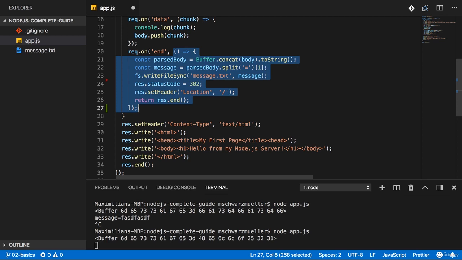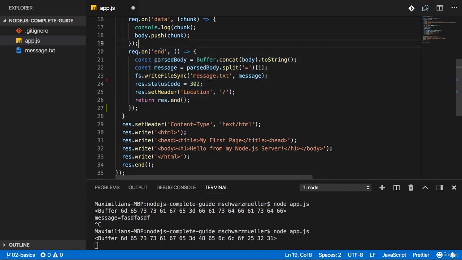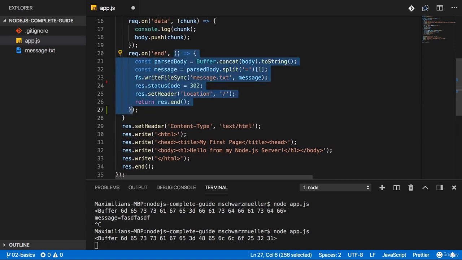In such cases, Node.js won't immediately run that function. Instead, what it does when it first encounters this line is it will simply add a new event listener internally. It manages all these listeners internally, in this case for the end event on the request, which will be triggered automatically once Node.js is done parsing the request. So this is something Node.js does for you, and it will then call that function for you once it is done. So in the end, you can think of this like Node.js having some internal registry of events and listeners to these events. And a function like this is such a listener.